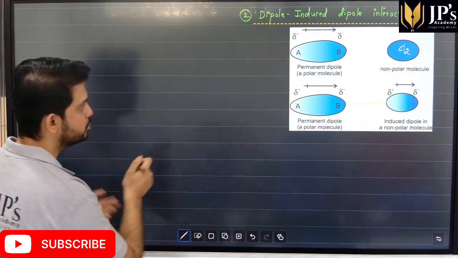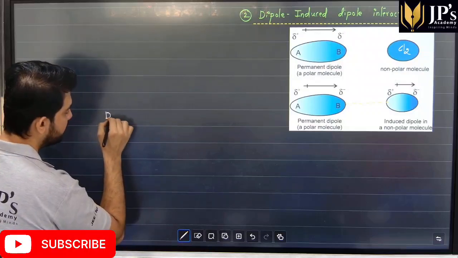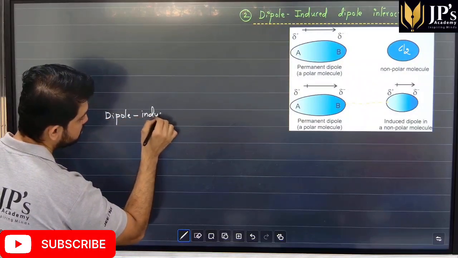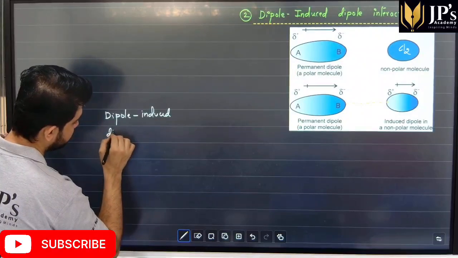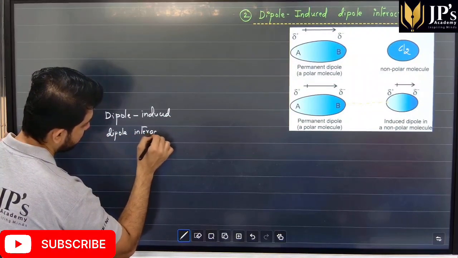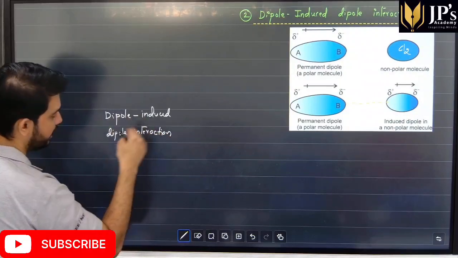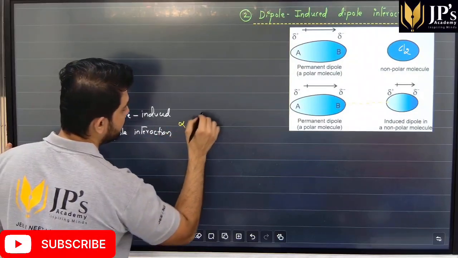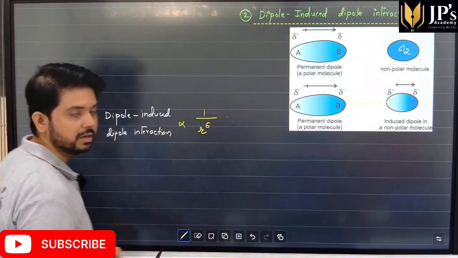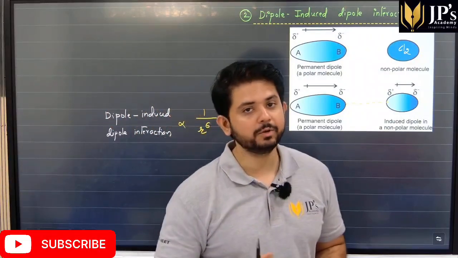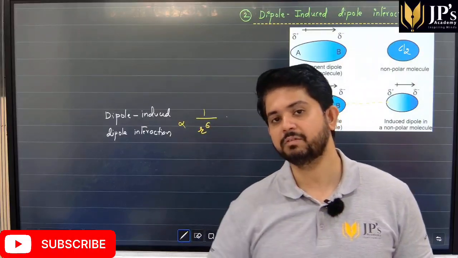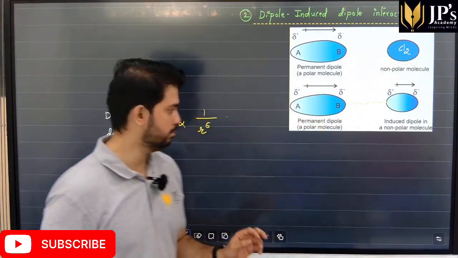And even here, students, the dipole-induced dipole interaction is inversely proportional to the sixth power of the distance between the molecules. I repeat, it is inversely proportional to the sixth power of the distance between the molecules.